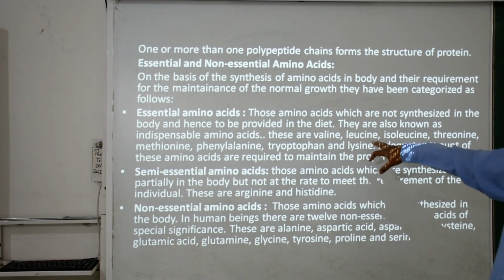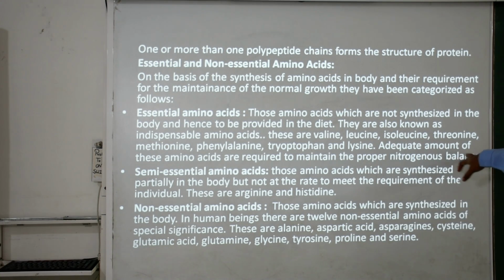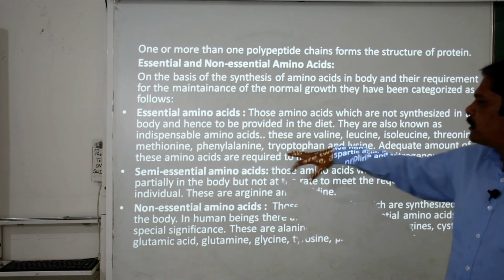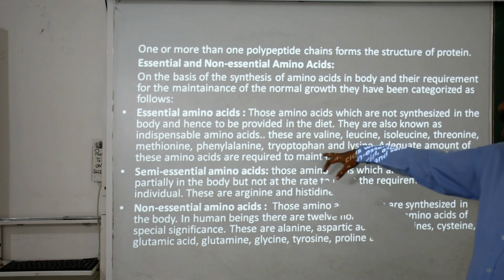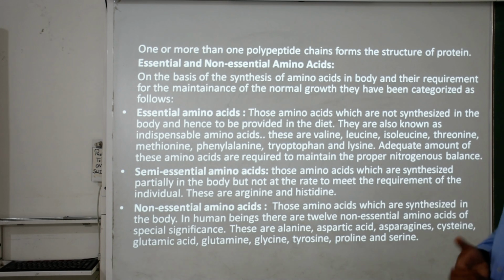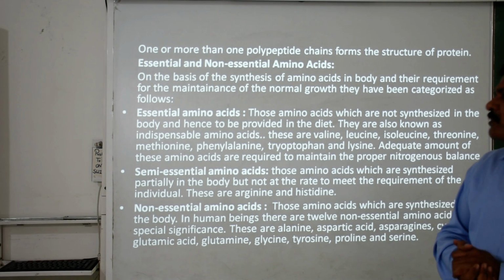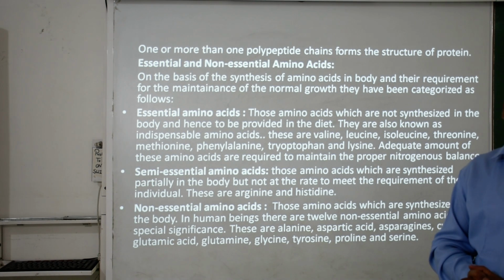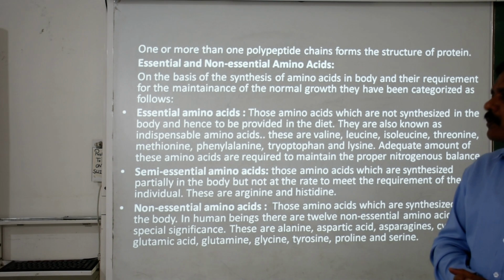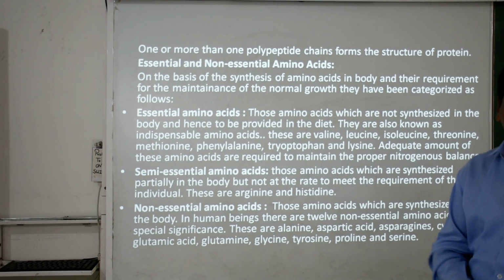These are valine, leucine, isoleucine, threonine, methionine, phenylalanine, tryptophan and lysine. Clear? Adequate amounts of these amino acids are required to maintain proper nitrogen balance, and the only source is your food. That's why we call them essential amino acids, right?